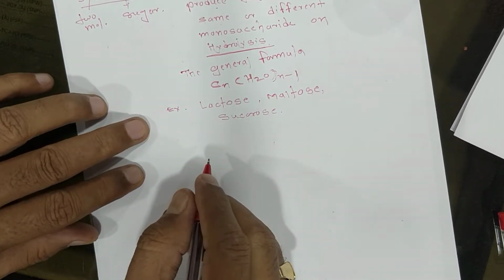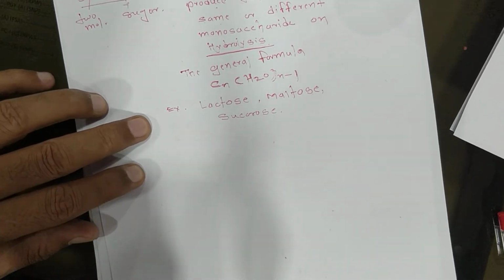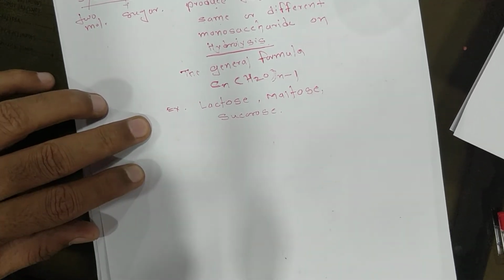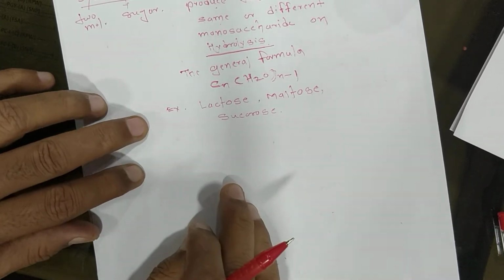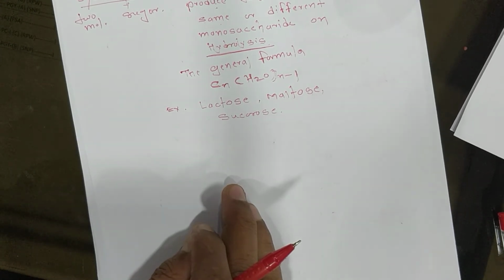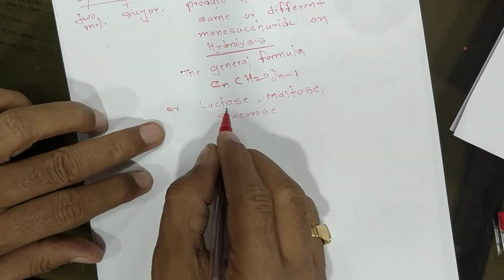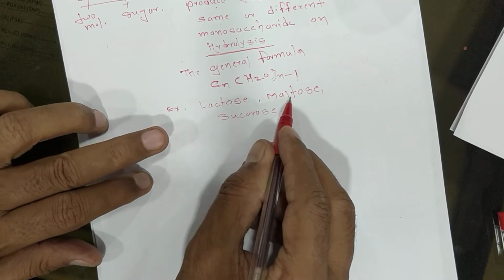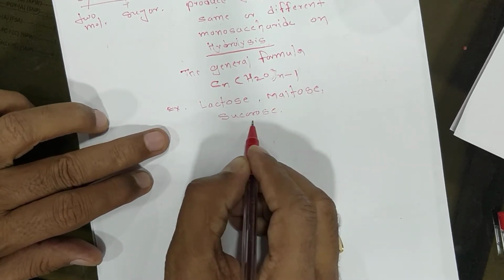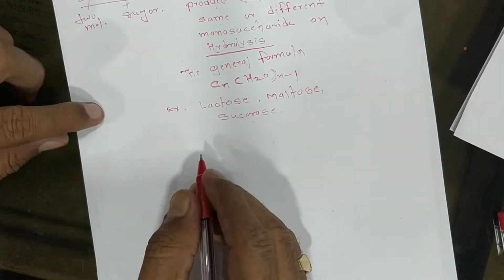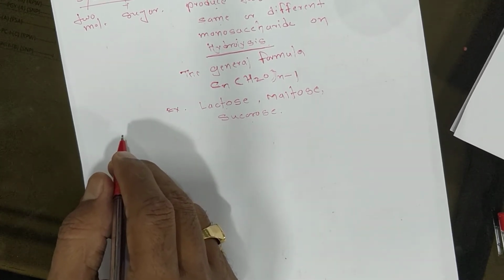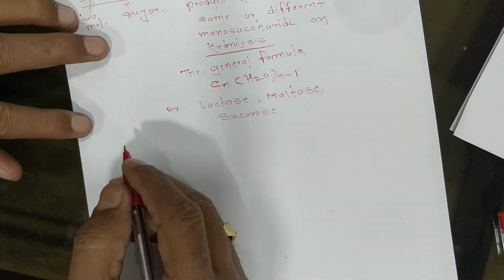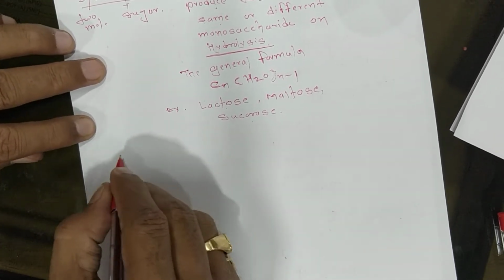The disaccharides can be differentiated into non-reducing sugars and reducing sugars. First you can see their examples: lactose, maltose and sucrose. Now give the heading. First you see the structure of the first example, maltose.